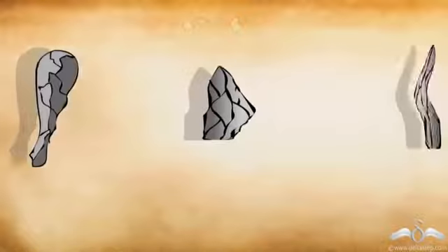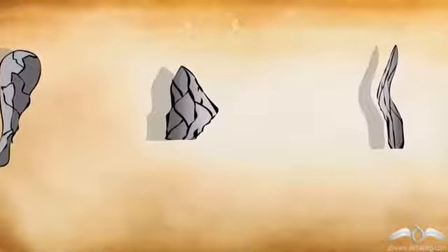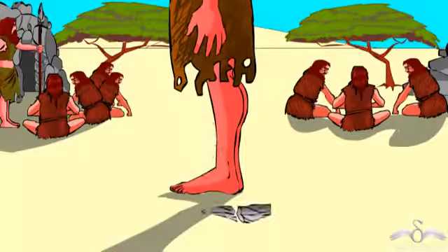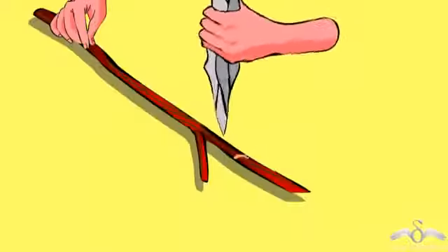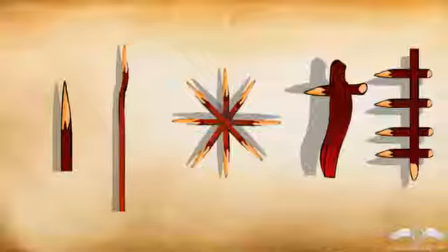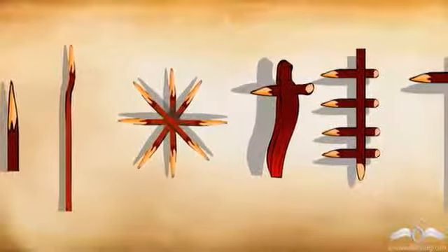But there is some problem with using the stone weapons. If they fall or some force is applied, these stone weapons easily break. So from stone, they then shifted to a different substance, that is wood. They started using wood for making different weapons. They could shape wood in different forms.